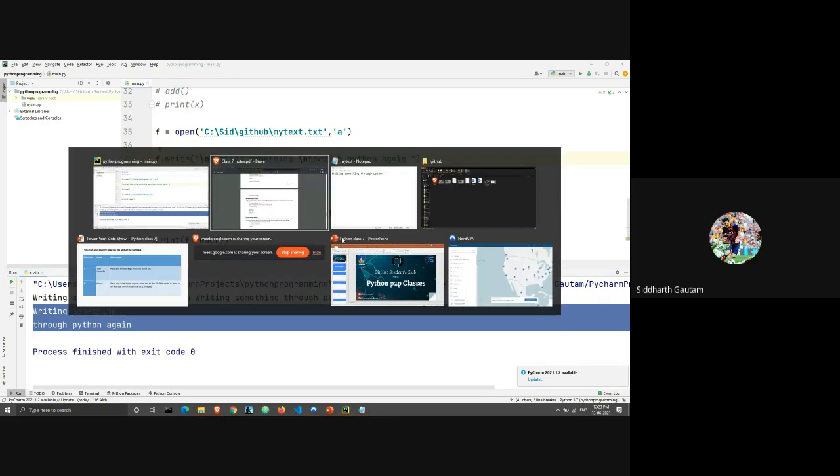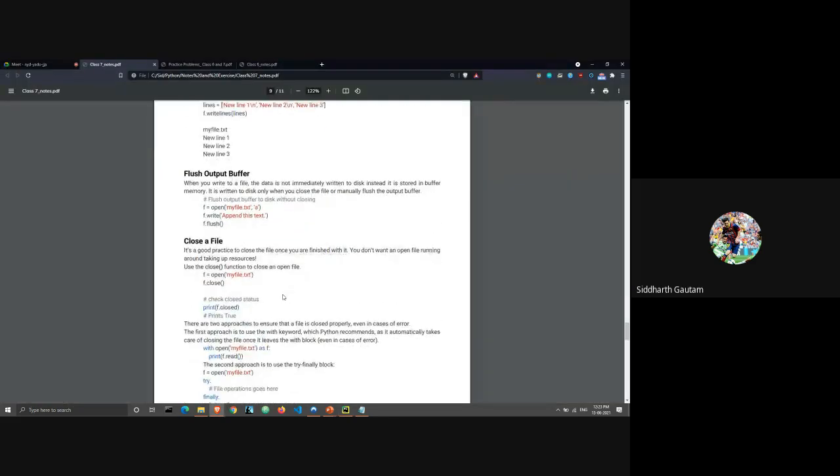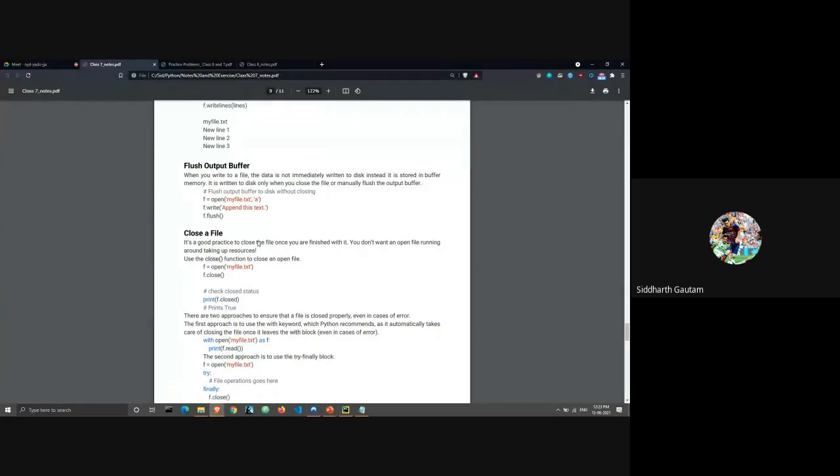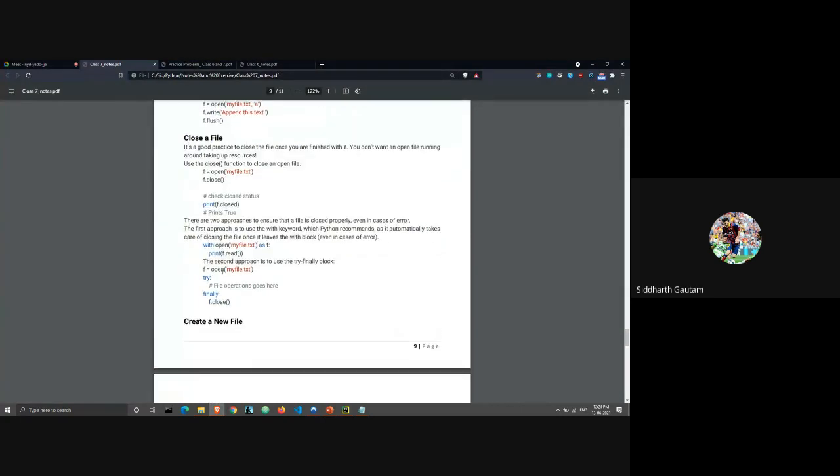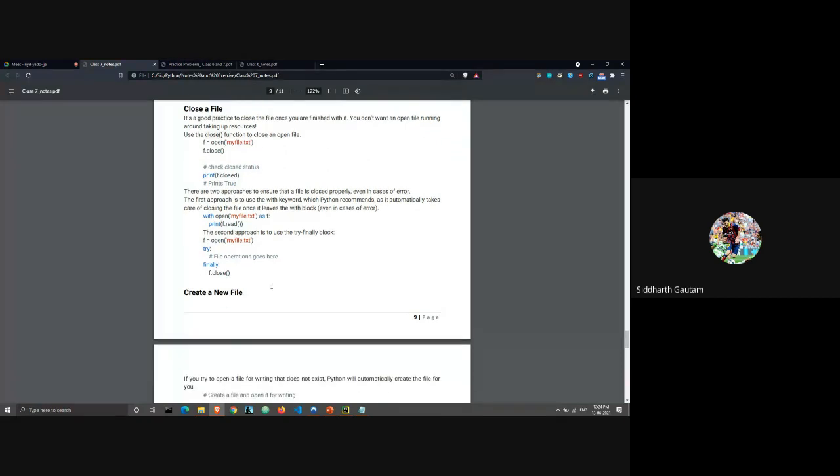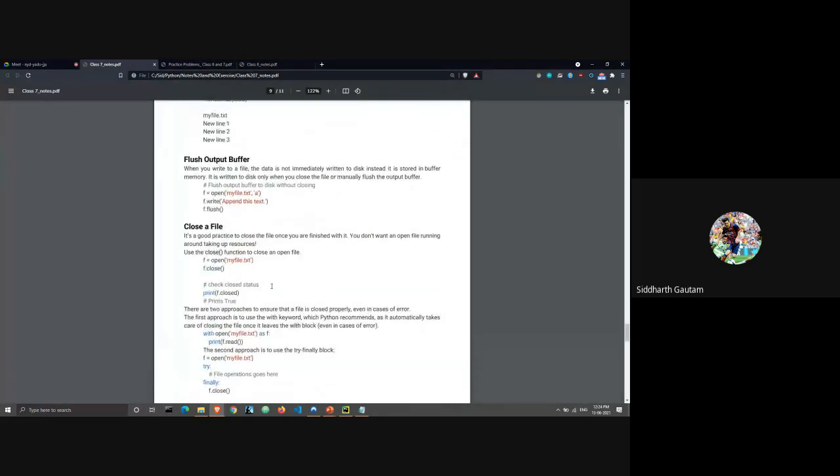Okay, so this was very simple, and let's take a look at more. I'm on page number 9 if somebody has opened the document on their device. So closing the file, f.close. That's how you close a normal file. That's the easiest way to do it. Then we have flush output buffer. Let's see what the flush output buffer exactly is.